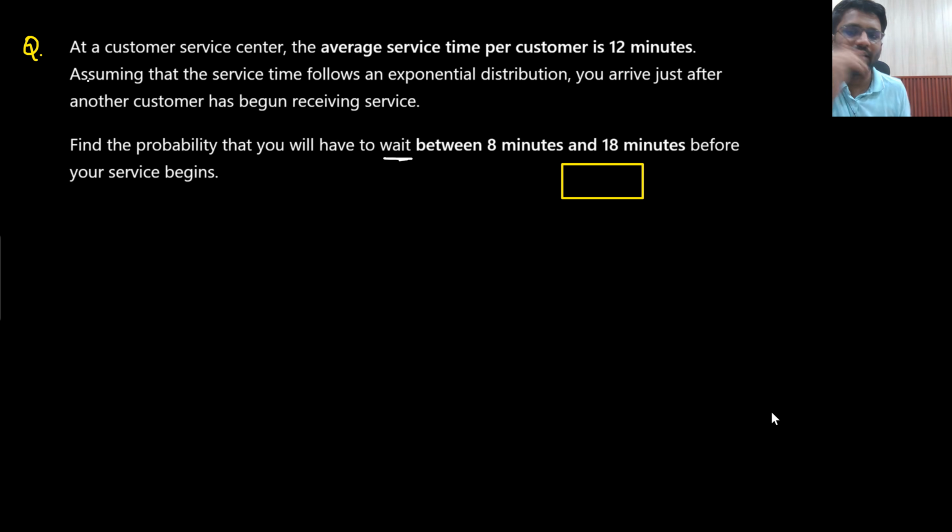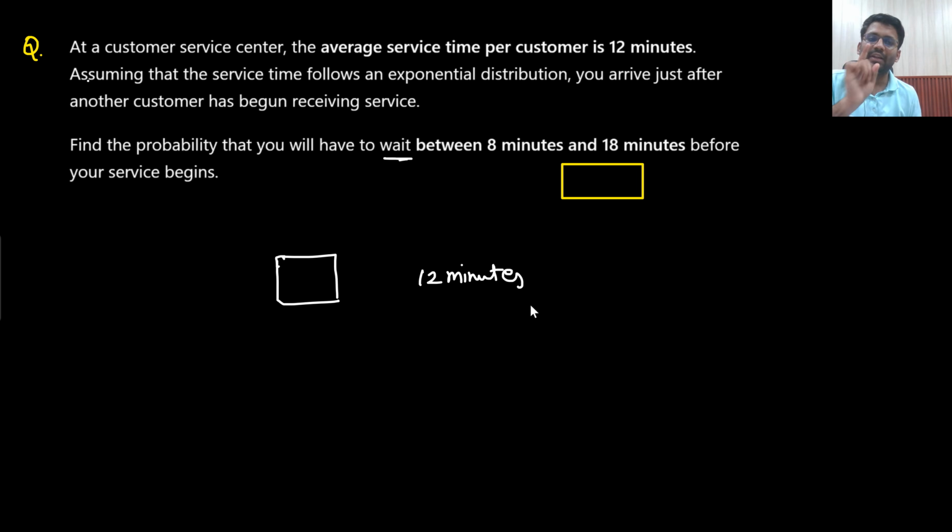So let's read the question again. At a customer service, the average time per customer is 12 minutes. Assuming that service follows an exponential distribution, you arrive just after another customer has begun receiving the service. So what they are saying is, let's just say you are going into a phone customer service. So one customer will take on average 12 minutes.